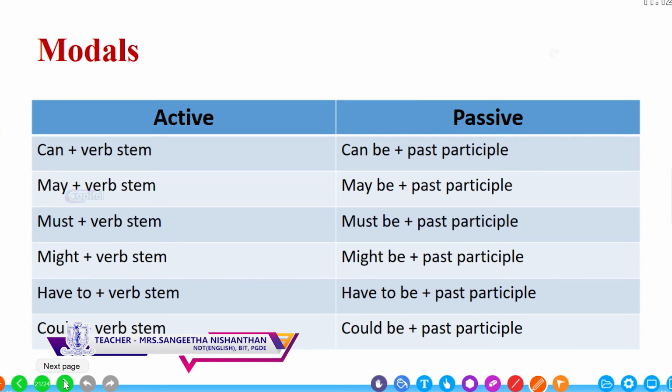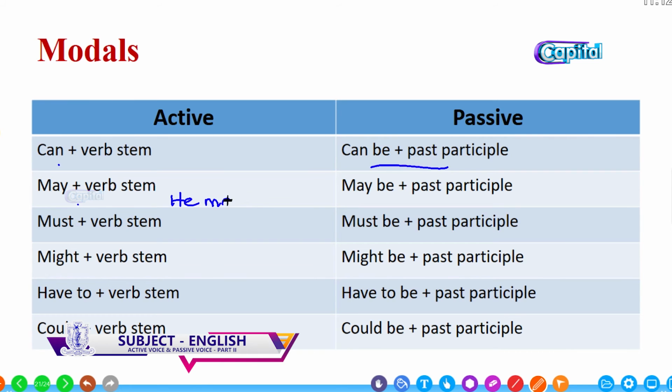Here's a chart of how the modal verbs are changed. Can plus verb stem changes to can be plus past participle. May plus verb stem, we use, for example, "He may sing well." How can we change this?